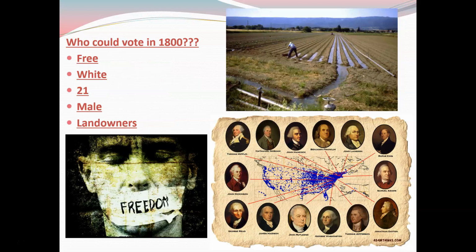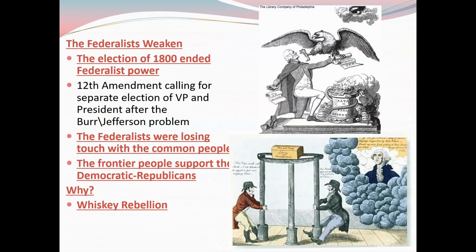Now, as far as voting in 1800, it's very interesting because a very small amount of people could vote. You had to be a free man, you had to be white, 21 years or older, male, and you had to own land. That's going to exclude a large portion of people in our country during this time period. I know a lot of people think all white people voted early in the formation of the country. Actually, no. There's quite a few people who don't own land. They were very poor and still struggling and just trying to make ends meet at this point.